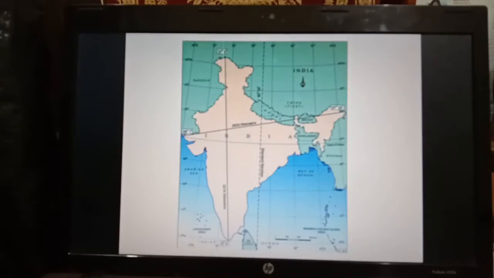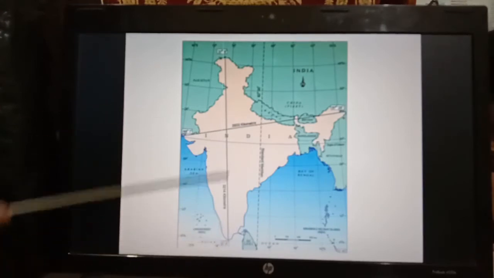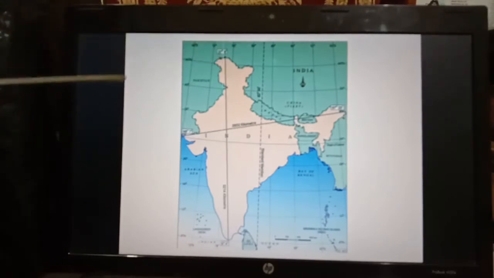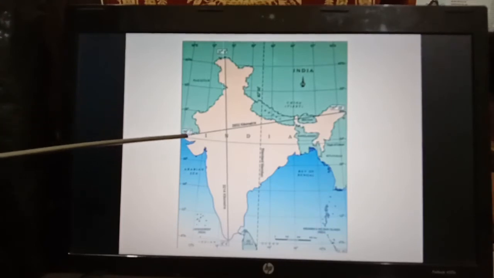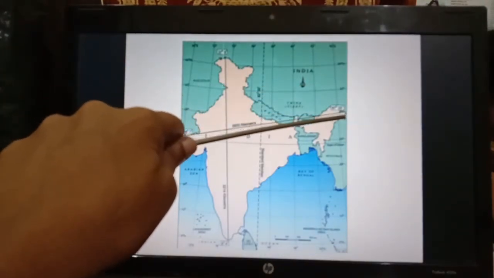Let us study the latitudinal and longitudinal extent of India with the help of a map. What is the latitudinal extent of India? 8 degree 4 minutes north and 37 degree 6 minutes north. That you can see here. What is the longitudinal extent of India? That also you can see here, 68 degree 7 minutes east here and 97 degree 25 minutes east.